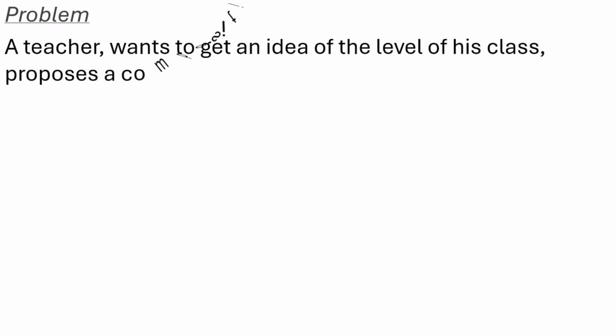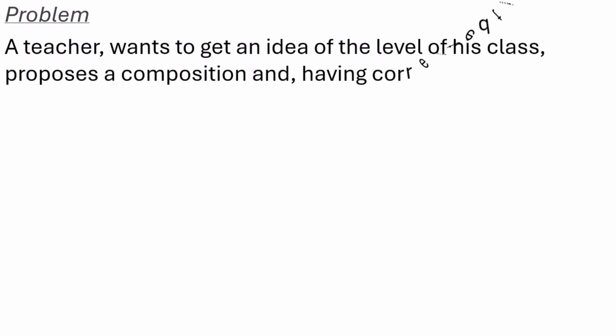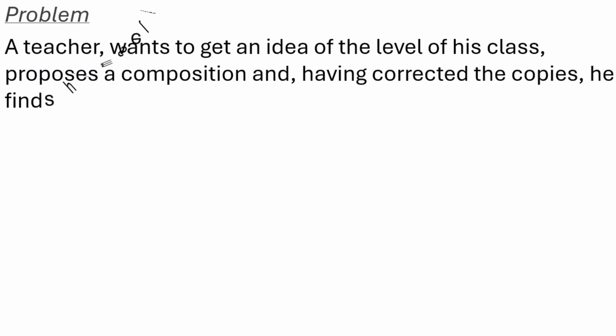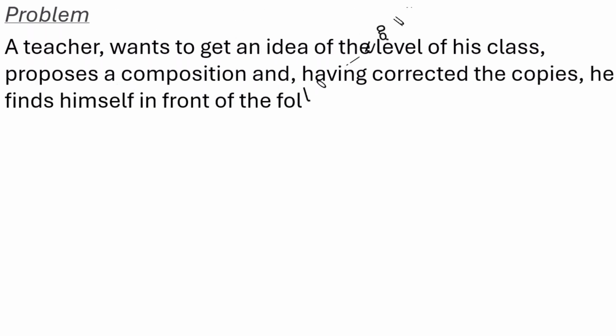So now we have a problem. A teacher wants to get an idea of the level of his students in the class.